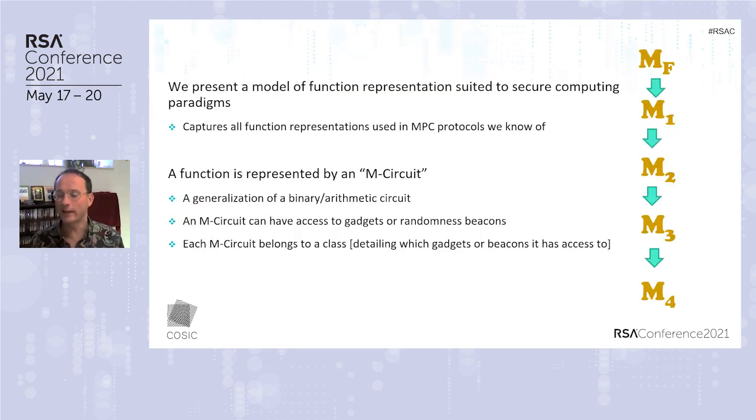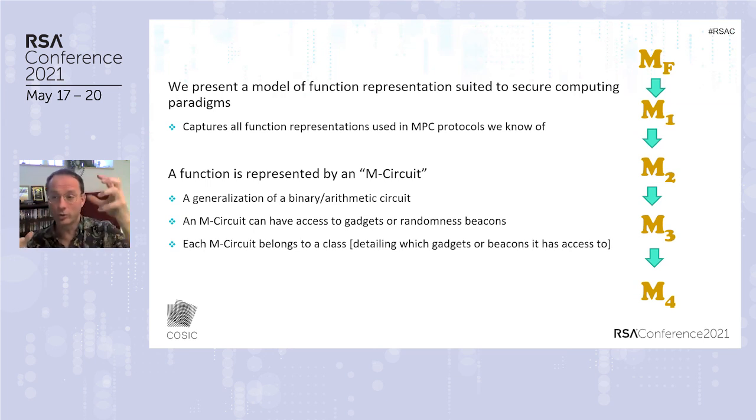So that's basically what this paper does: we represent a function as a so-called M circuit, which is a member of a class of M circuits, and these classes of M circuits are defined by what gadgets and what beacons they have access to. A compilation process takes a representation in one class of M circuits and changes it to another class of M circuits.